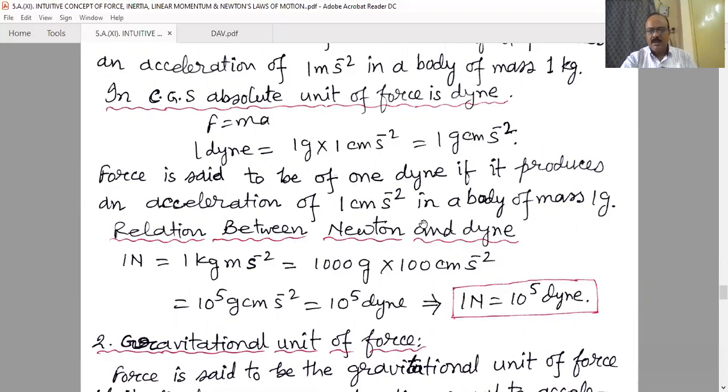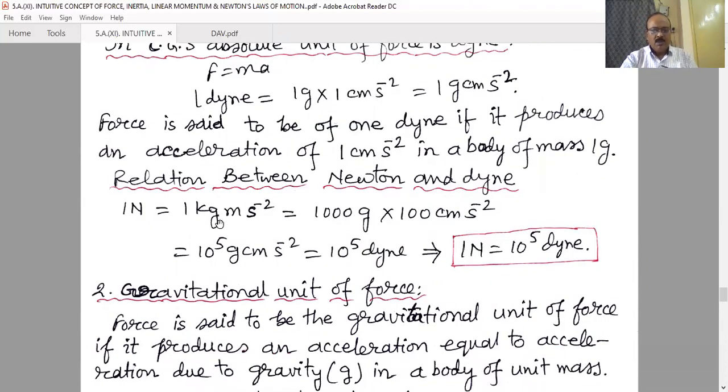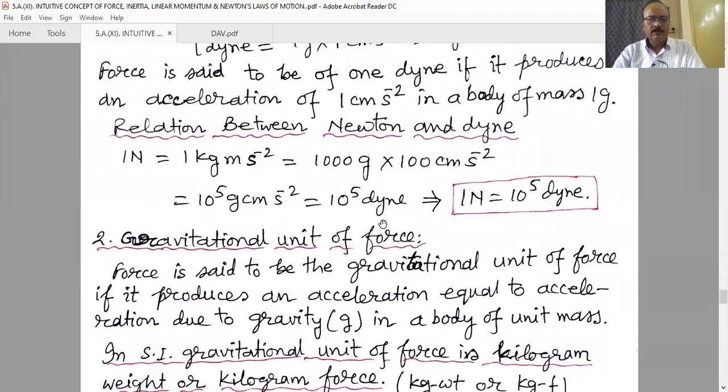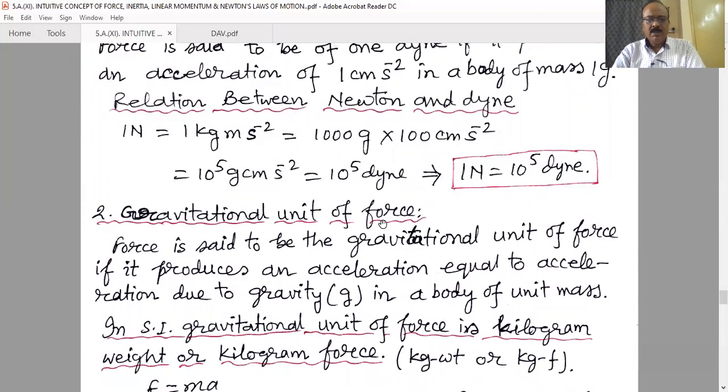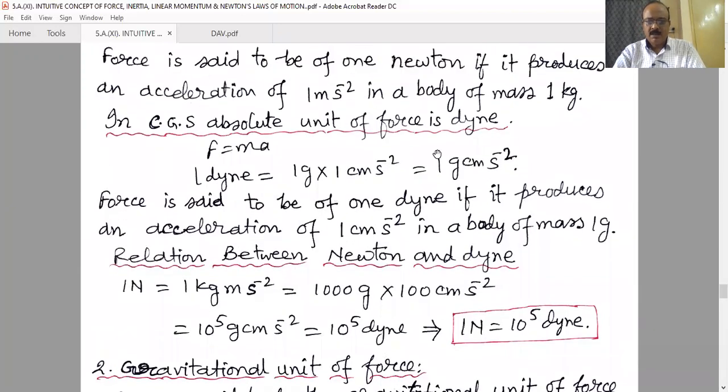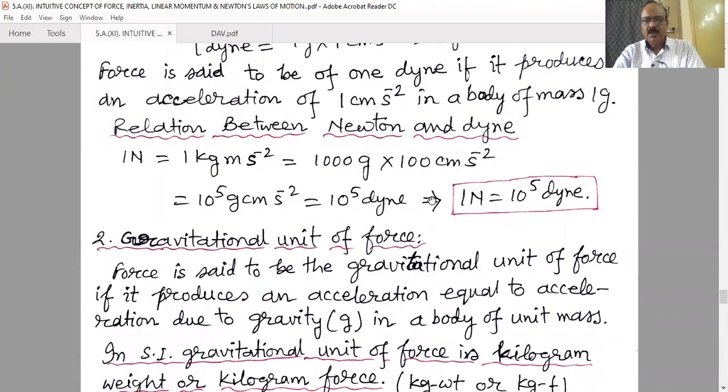Relation between Newton and dyne. 1 Newton is 1 kg meter per second square, and we know 1 kg is 1000 gram, into 100 centimeter per second square, and that is 10 to the power 5 gram centimeter per second square, or 10 to the power 5 dyne. That means 1 Newton is equal to 10 to the power 5 dyne. Number 2, gravitational unit of force. Dyne and Newton are both absolute units of force in the CGS system and the SI system.